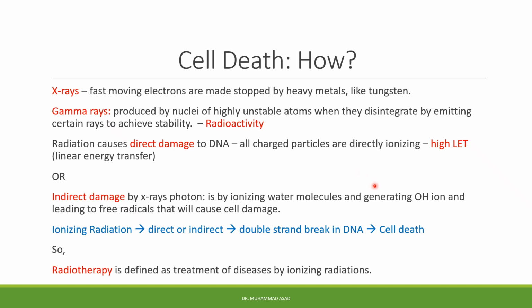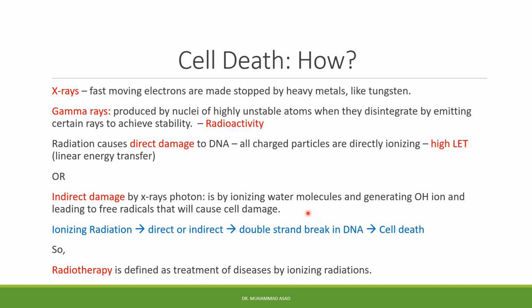The other is indirect damage, which is done by X-ray photons and is due to free radicals. How does that occur? When X-rays ionize water molecules, they generate hydroxyl ions, and that leads to a free radical mechanism, which will cause cell damage.